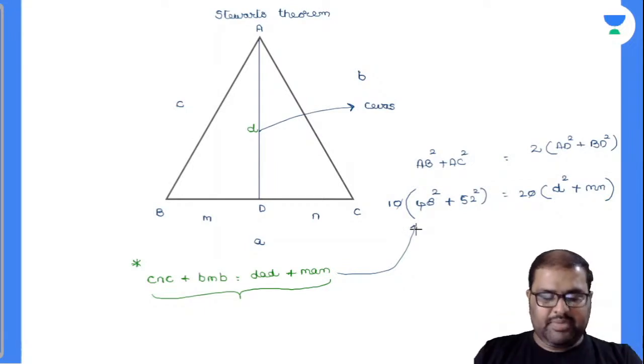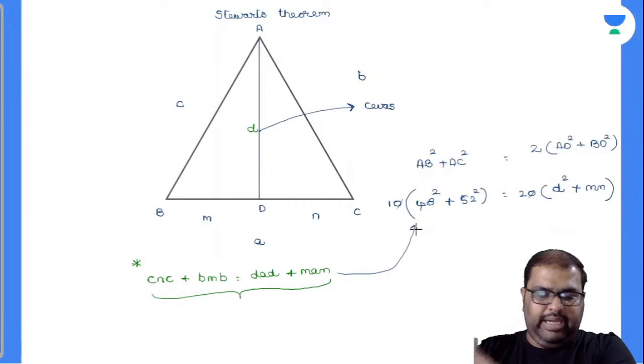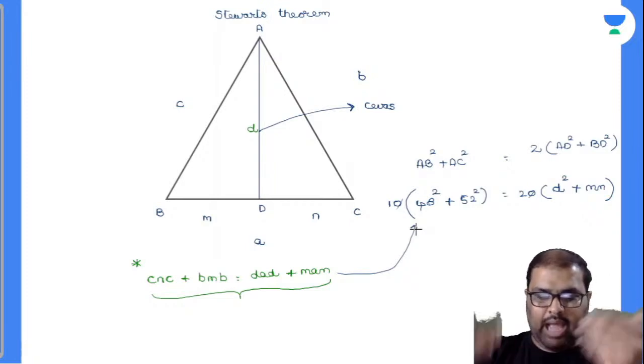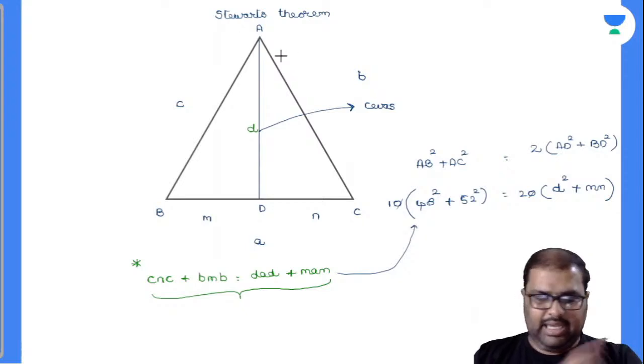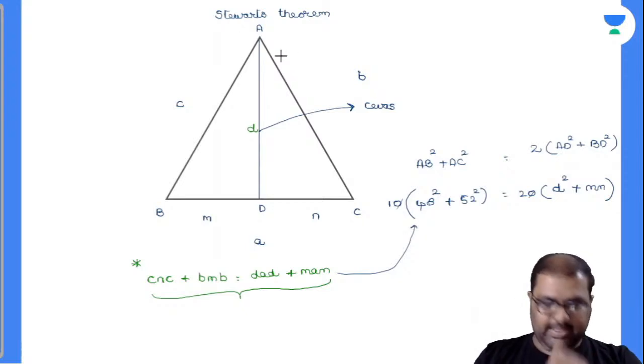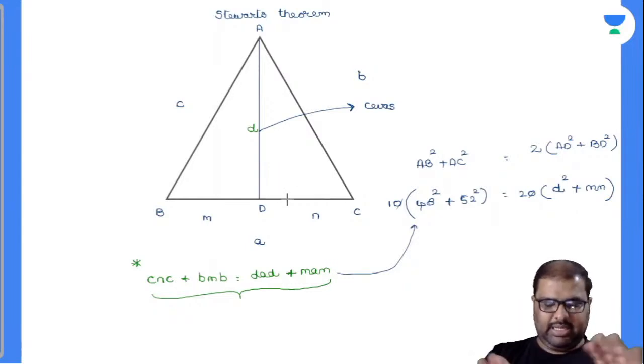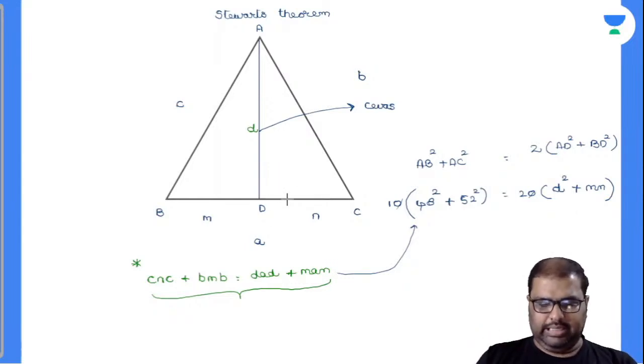Because see here, your cevian will be converted to a median if it divides the base into two equal halves. Your cevian will be converted to an angle bisector if it divides the angle at the vertex into two equal halves. Your cevian will be converted to a perpendicular if it makes 90 degrees with the base, right? This is the basic thing that you should learn. I hope I am clear regarding this.